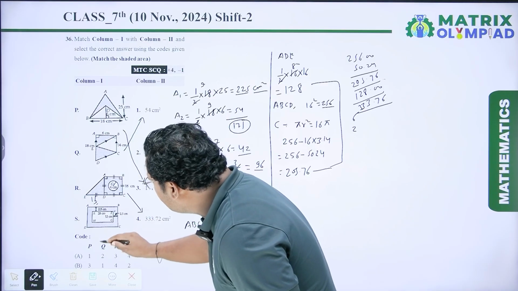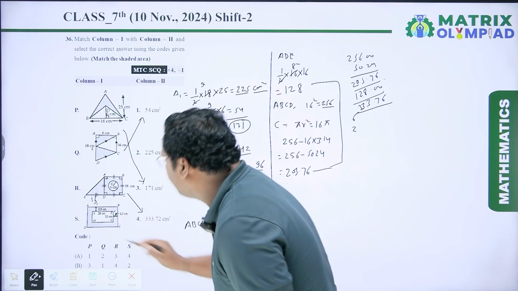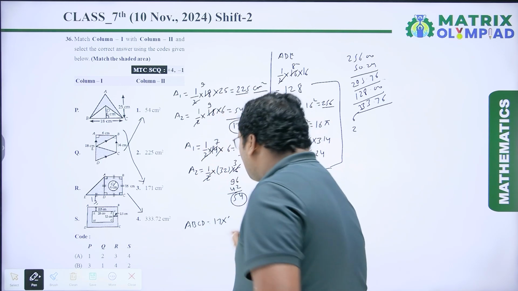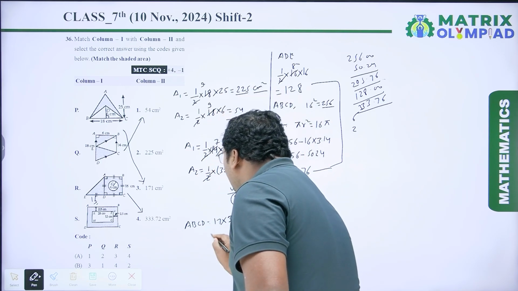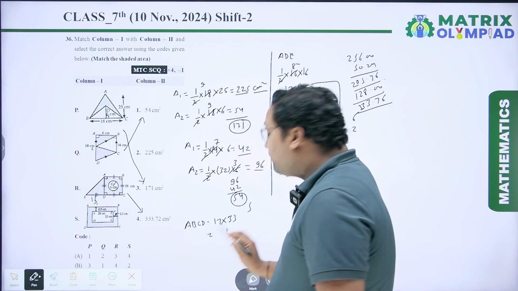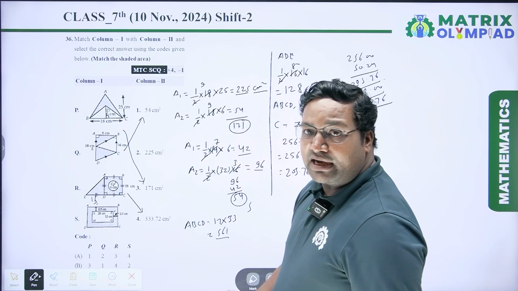So it is 17 into, this length is given 28 centimeter and it is 2.5, it is 2.5. So it is 17 into 28 plus 5, which is equal to 33. So 17 into 33, 17 3s are 51, carry 5, 17 3s are 51, 51 plus 5 is 56, so it is 561 centimeter square.